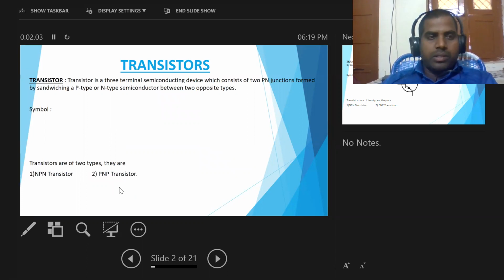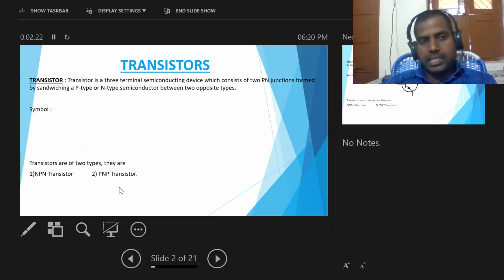First of all, what is a transistor? A transistor is a three-terminal semiconducting device which consists of two p-n junctions formed by sandwiching p-type or n-type semiconductor between two opposite types.